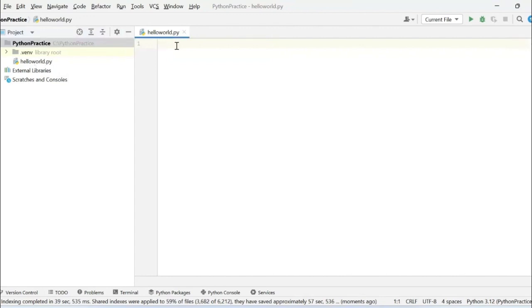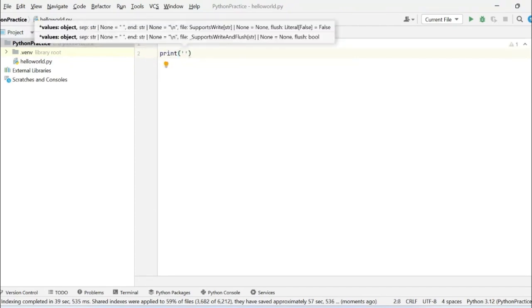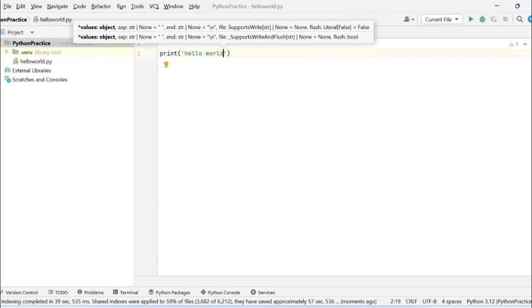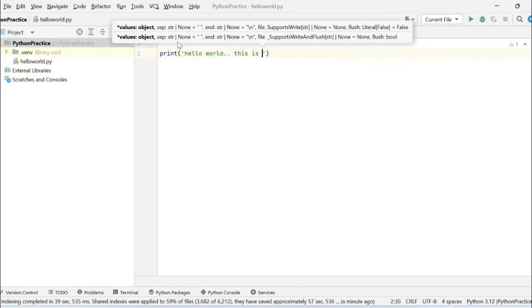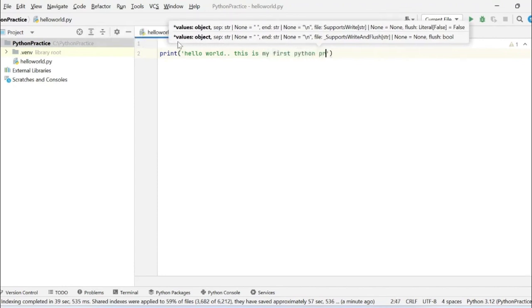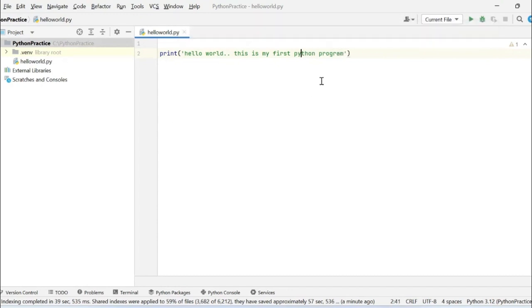So this is the first program which we will execute right now. So print hello world. Don't get confused. This is the very beginning, so you may not understand some of the statements. Try to bear with me for some time. So this is the first statement, hello world, this is my first program. This is the statement which I want to print. This is my first Python program. So this is the first statement which I want to print, and let us try to execute the same.